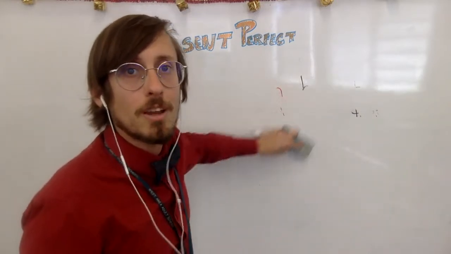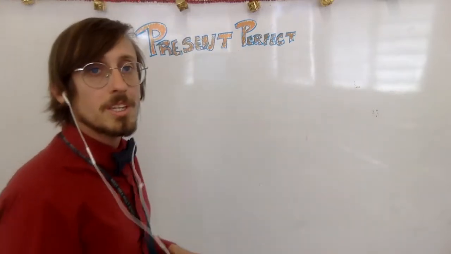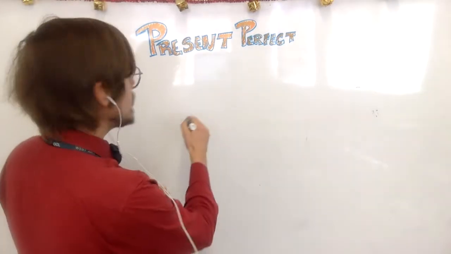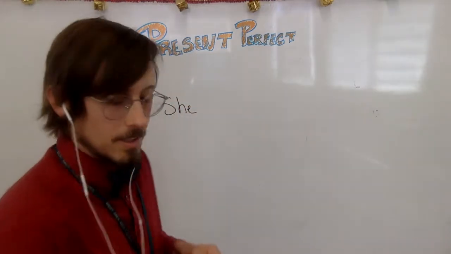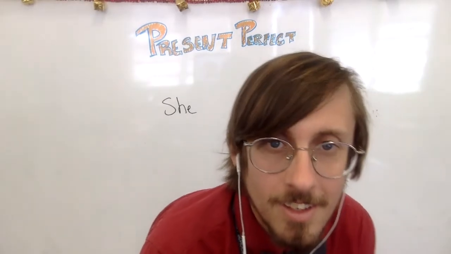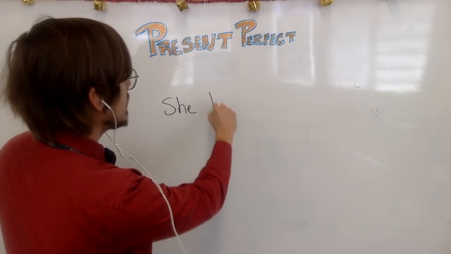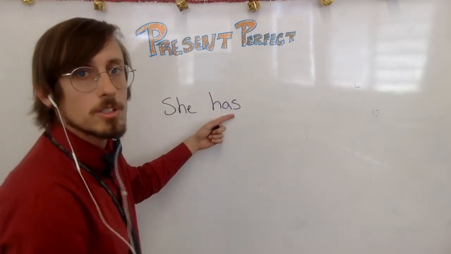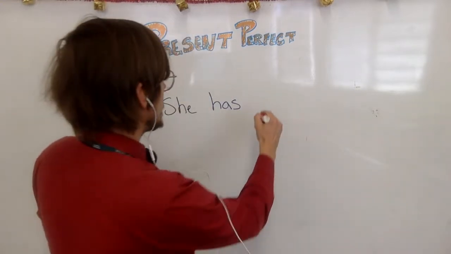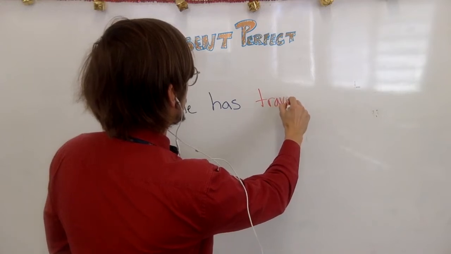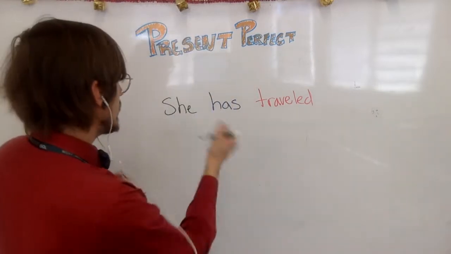Now I would like to show you my favorite example as a final way that we can use the present perfect. Let's use that sentence of traveling to Mexico. We'll start with she. And what's the next part that we need? The verb have or has. In this case, has to match she. Our third person conjugation there. She has. And let's say traveled. Okay, she has traveled.